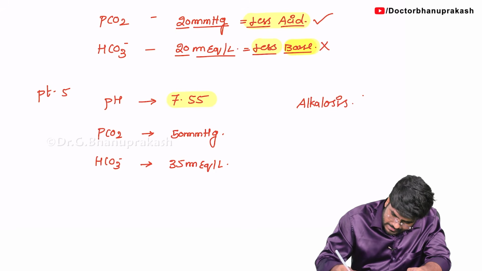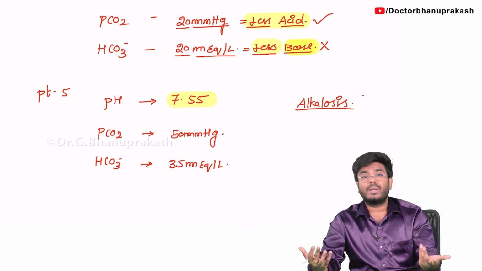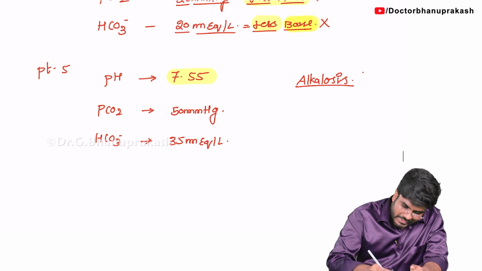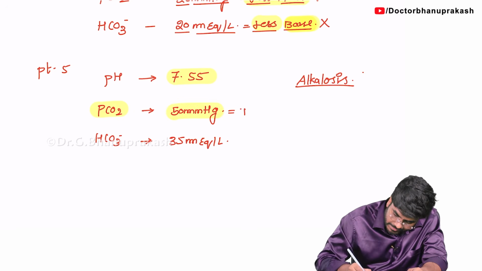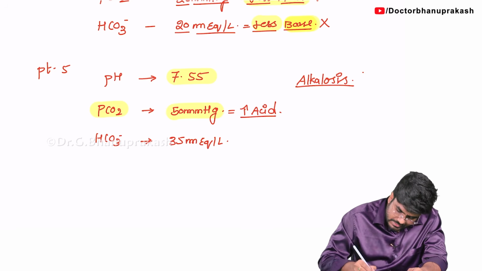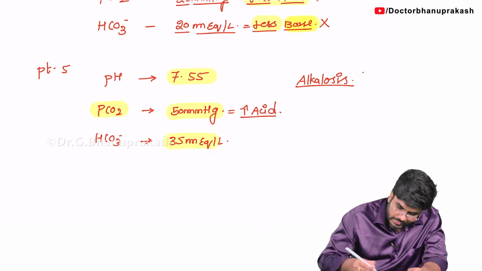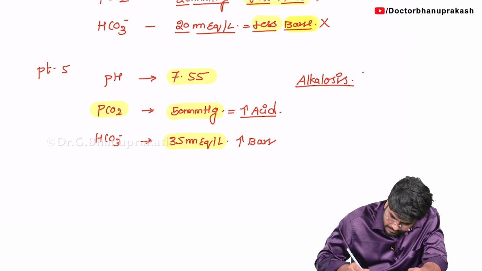Now, is it respiratory alkalosis or metabolic alkalosis? That's the question. Now, look at the PCO2. In this condition, is acid more or not? Yes, there is more acid. And what about the base? 35 milliequivalents per liter. Base is also more. Now, ask yourself this question.